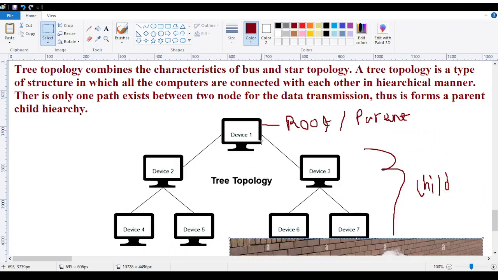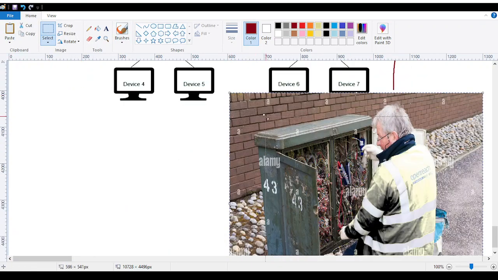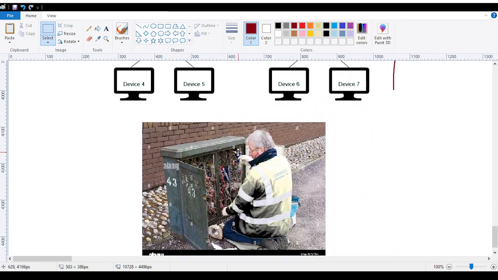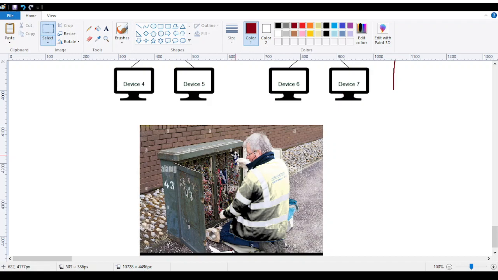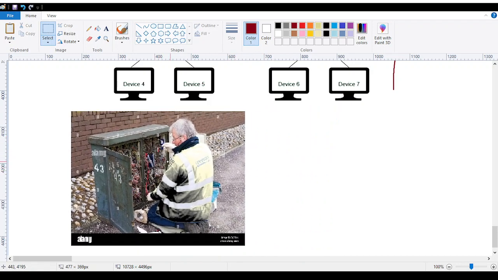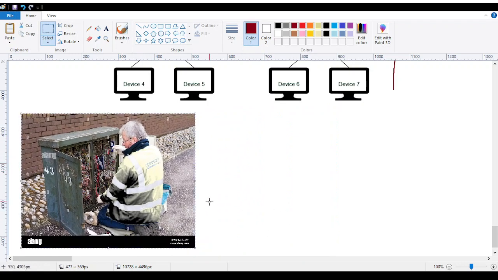I think that you all know about this image, right? You have all seen this image. In this image, we are seeing this kind of box where all the connections are made.